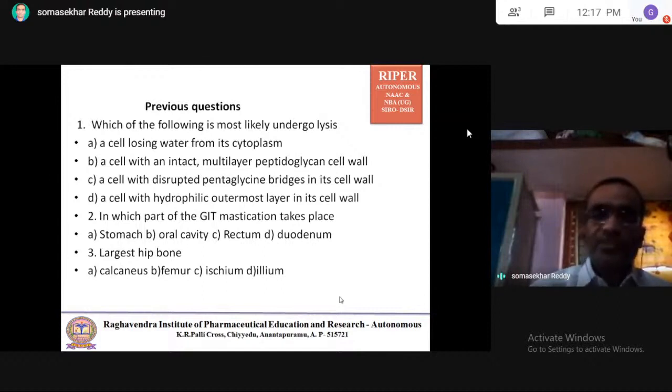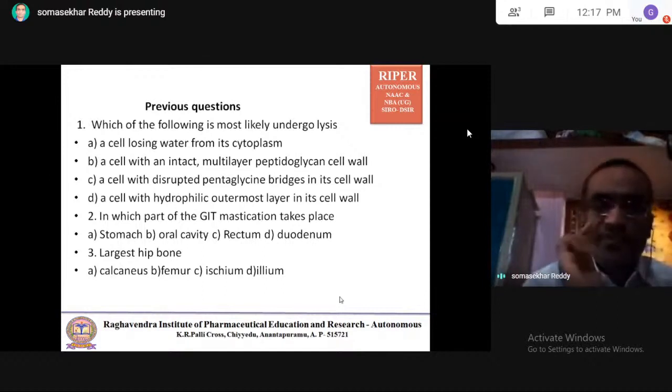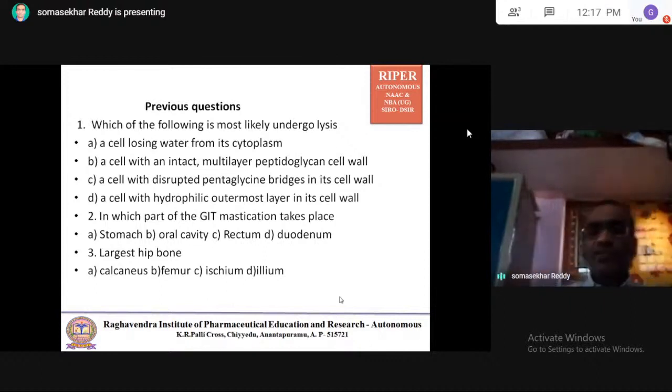So from these sections and related topics, what questions came in previous GPAT papers and other competitive exams? First question: which of the following is most likely to undergo lysis? The first option is a cell losing water from its cytoplasm. Second, a cell with an intact multi-layer peptidoglycan cell wall; a cell with disrupted pentaglycine bridges in its cell wall; a cell with a hydrophilic outermost layer in its cell wall.